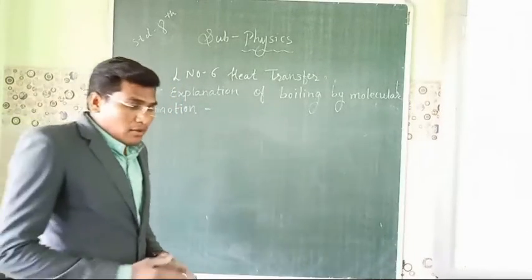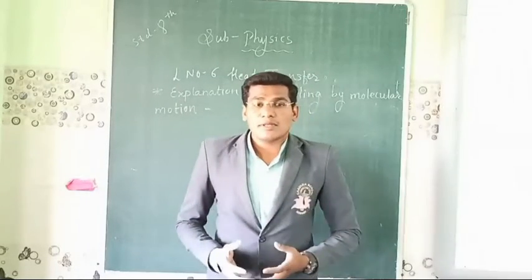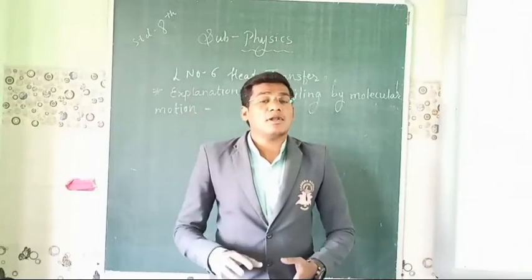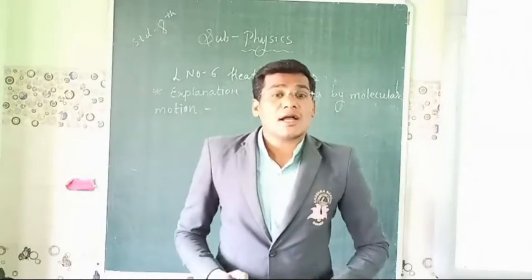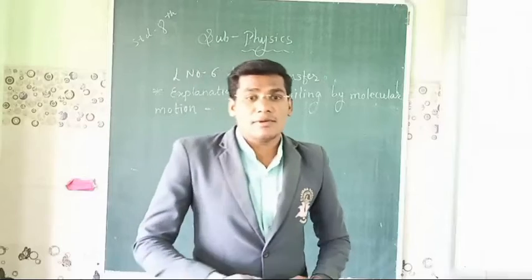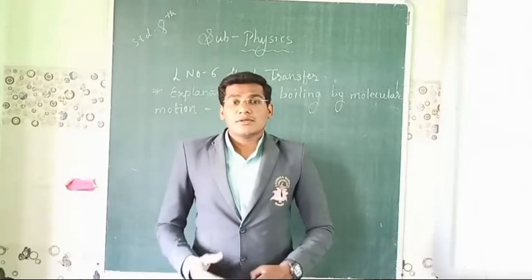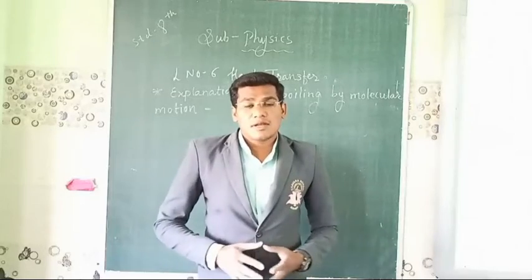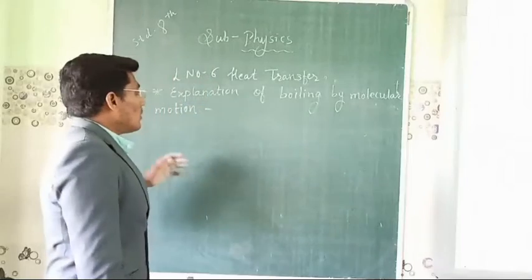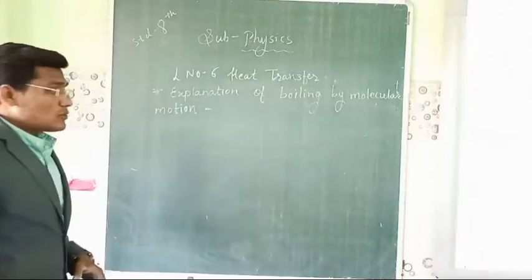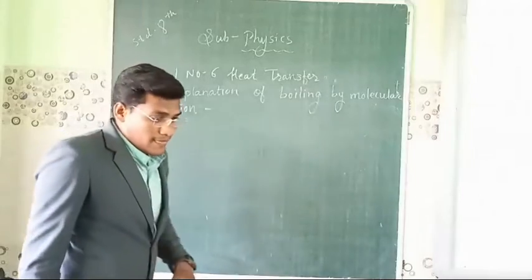Whenever we give heat to the molecules of a liquid, their kinetic energy increases rapidly, and because of this rapid increase in kinetic energy, the change from liquid to gas is very rapid. So we will see boiling by molecular motion.